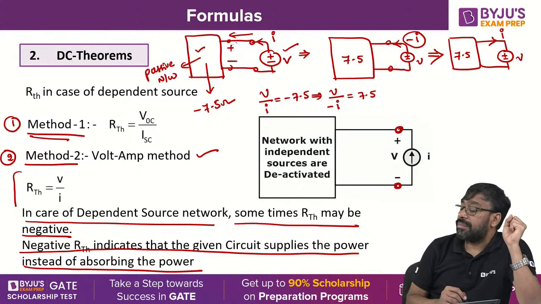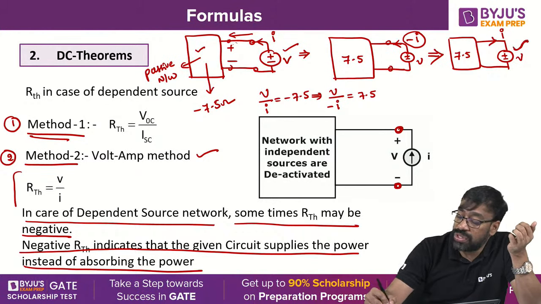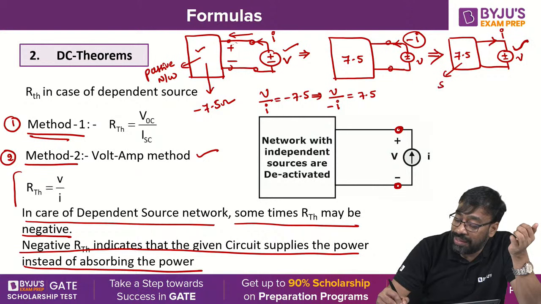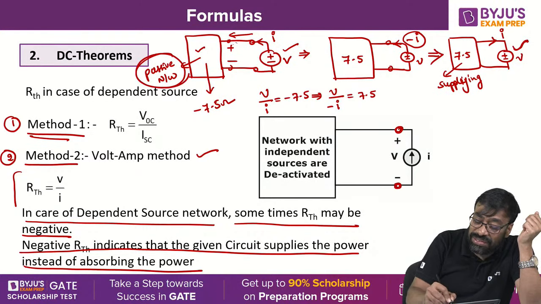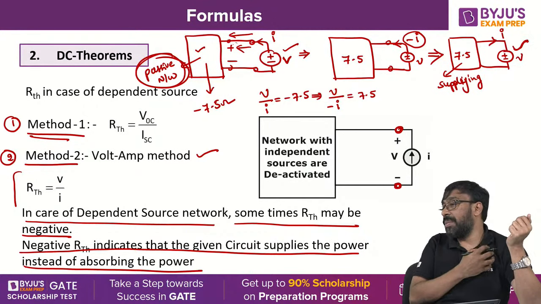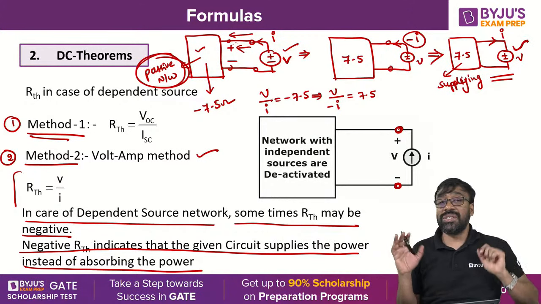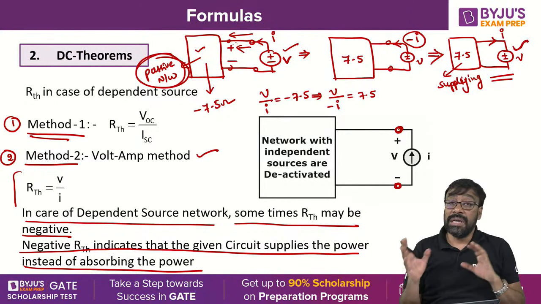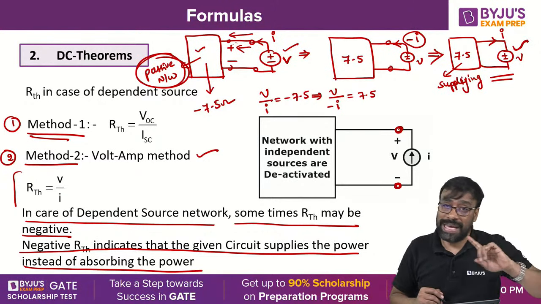Is it okay now? Look at this, what is happening? The source is absorbing the power. When the source is absorbing, the network is supplying. Clear, all of you? I started with an assumption that it's a passive network because it was absorbing the power. The source was supplying the power. The network was absorbing the power. But because of the negative resistance, at the end I realized that the source is not supplying. The source is actually taking the power. The network is supplying the power.